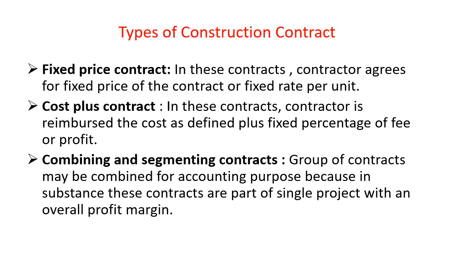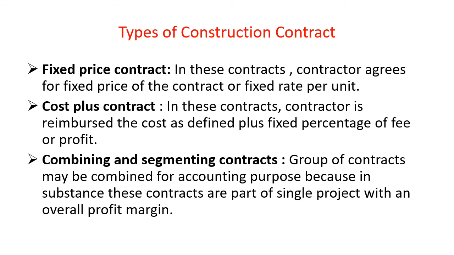Types of construction contract. Construction contracts are of the type fixed price contract, cost plus contracts, and some construction contracts may be a mixture of both. First one, fixed price contract. In this contract, the contractor agrees to a fixed price of the contract or a fixed rate per unit.